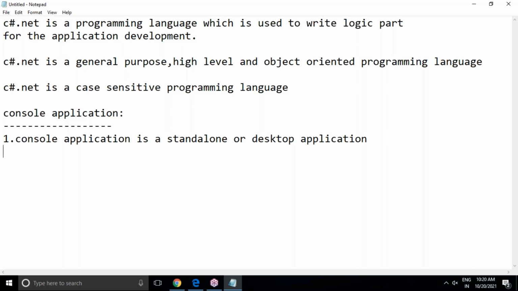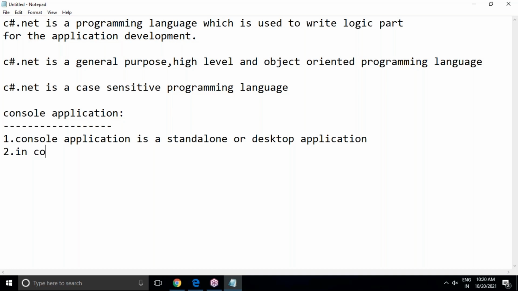The application, once we implement it, on whichever machine you install it, it is going to work only on that particular machine. It is not a distributed application like a web application. We cannot share the data from one location to another location. So that is a console application. A console application is a standalone or desktop application.